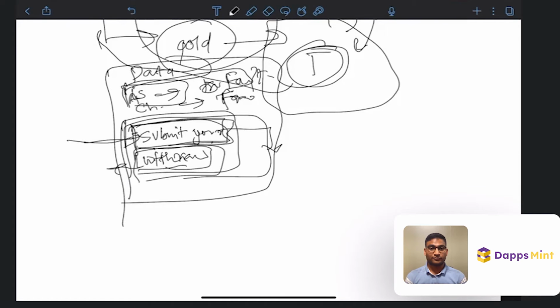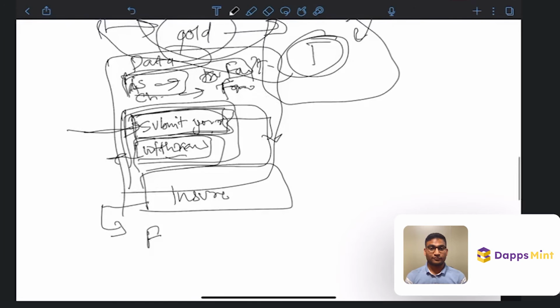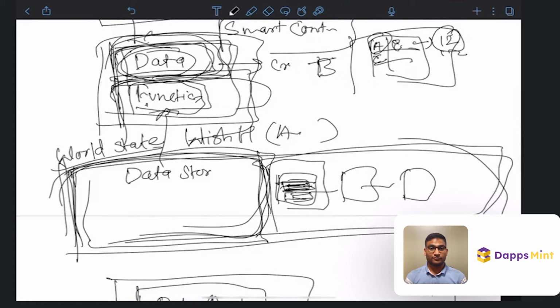Let's say we have a function called insurance, and we want to check if the rain has happened on this particular day. We will provide this much funds to the farmer, or there is some other condition, but Solidity does not know how to check if the rain has happened or not. That data should also exist on the blockchain itself. If that data is not there in the data store, Solidity will not know.